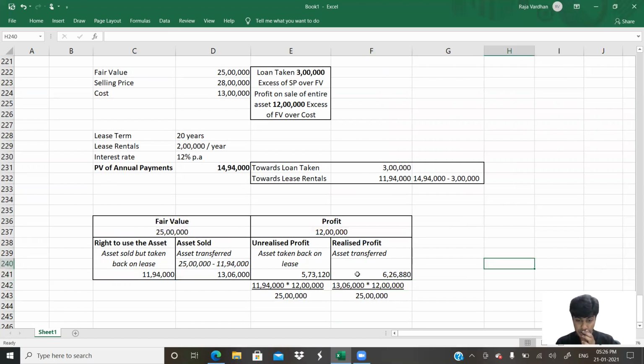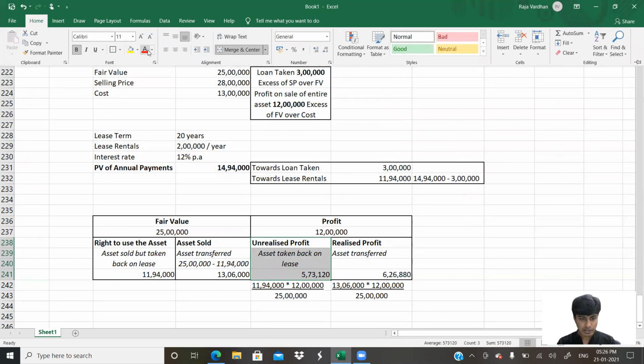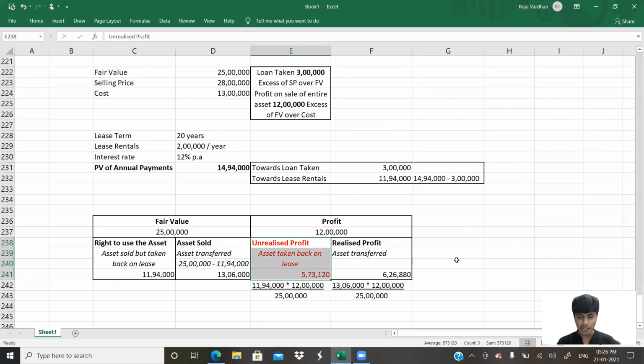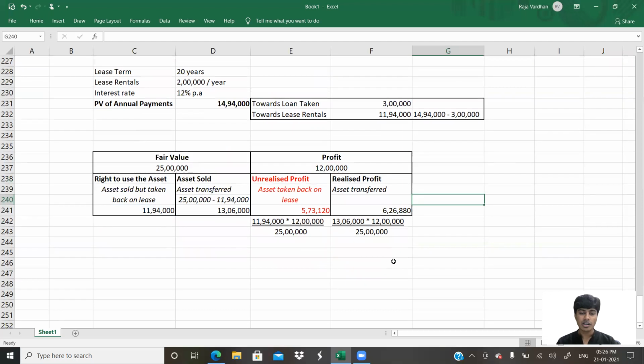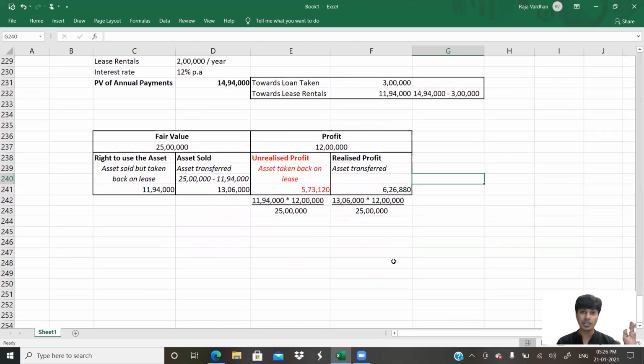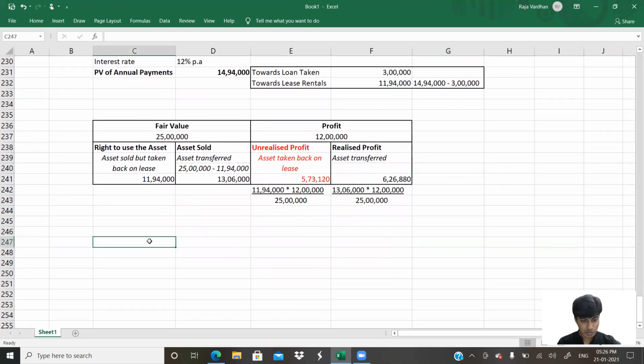Now, whatever is the realized portion has to be accounted. Unrealized portion is definitely not to be accounted. This calculation is actually not required, so I marked it in red. Only this portion is required. Now I have everything that I need for accounting this transaction. Let me show it to you.